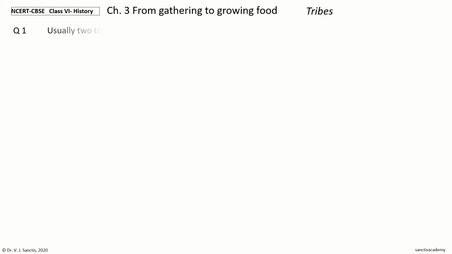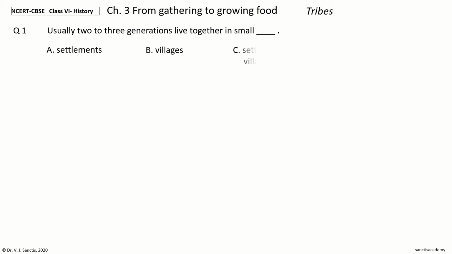Question 1. Usually, 2 to 3 generations live together in small dash. The options are settlements, villages, settlements or villages, settlements, villages or tribes. Your time to choose. And the answer is settlements or villages. So, usually 2 to 3 generations live together in small settlements or villages.